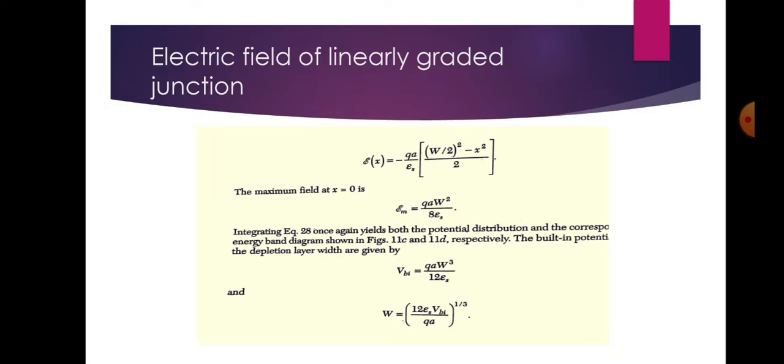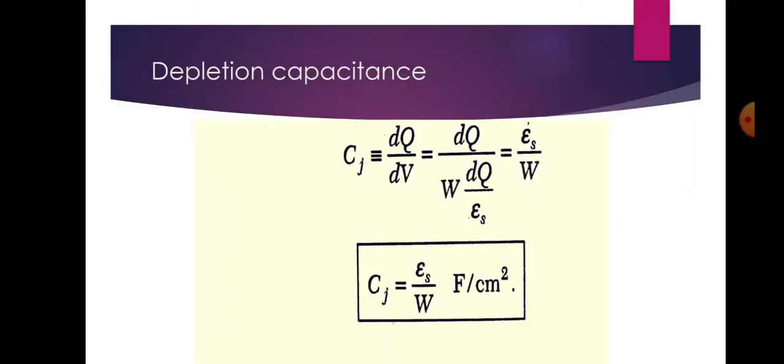Since the values of the impurity concentrations at the edges of the depletion width, that is minus W by 2 and W by 2, are the same and both are equal to a W by 2, the built-in potential for a linearly graded junction may be expressed in this equation.